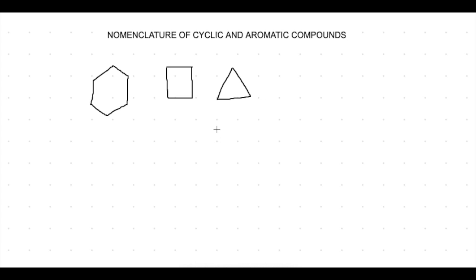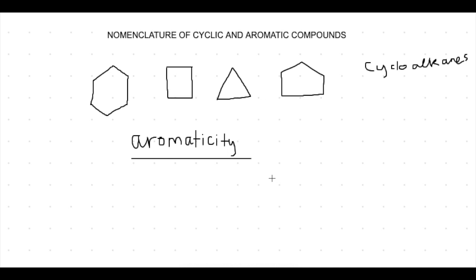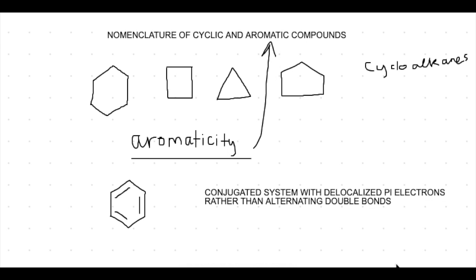Now let's talk about aromatic compounds, because cyclic compounds can exhibit something called aromaticity. When we have regular cyclic compounds like these examples, where we don't have any other functional families, they're basically just alkanes, but in ring form. These are cycloalkanes. But they can exhibit something called aromaticity, and then they become aromatic compounds, which is a type of cyclic compound. Aromaticity means that we have a conjugated system with delocalized pi electrons rather than alternating double bonds.